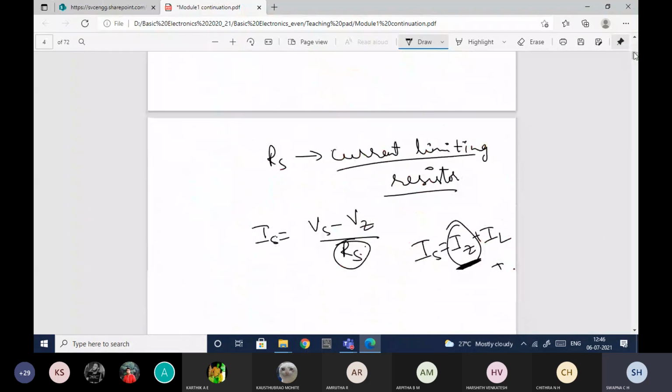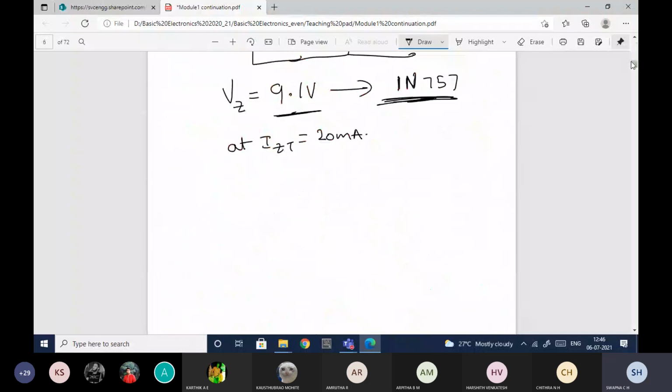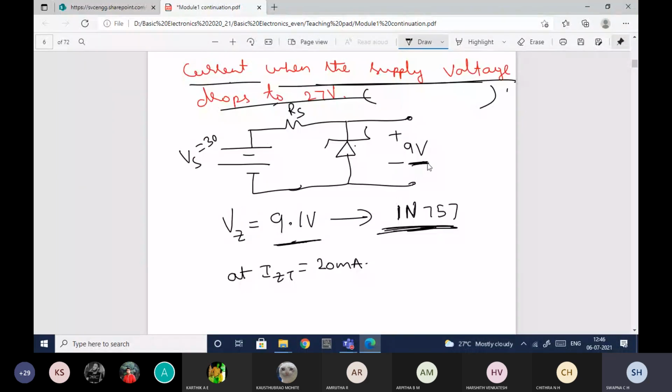So here from the manufacturer's data sheet, it is found that the voltage which is nearer to the voltage he is asking us is 9.1 volt at IZT equal to 20 milliamperes, and the diode that will provide 9.1 volt supply is IN757. So this diode is nothing but IN757 diode. It will provide not 9 volts, it will provide 9.1 volt.